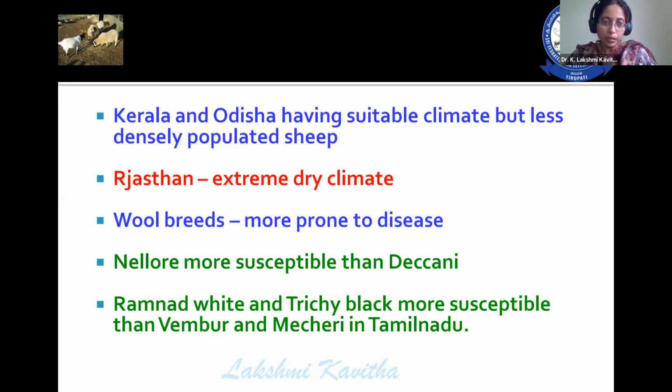And in some articles, they mention breed susceptibility. What they are saying is that wool breeds are more prone to the disease. Here, wool type may be of any type, it may be hairy wool or fine wool. Nellore is more susceptible than Deccani. Ramnad White and Trichy Black are more susceptible than Vembur and Mecheri in Tamil Nadu.